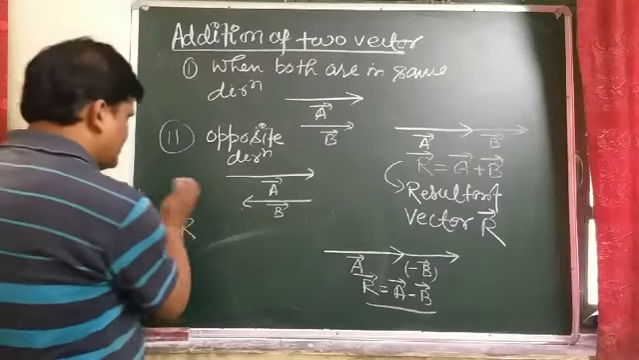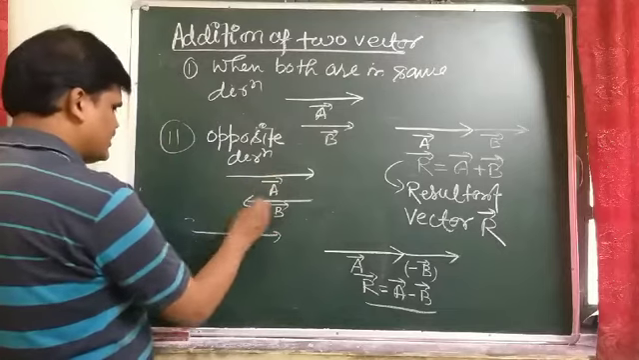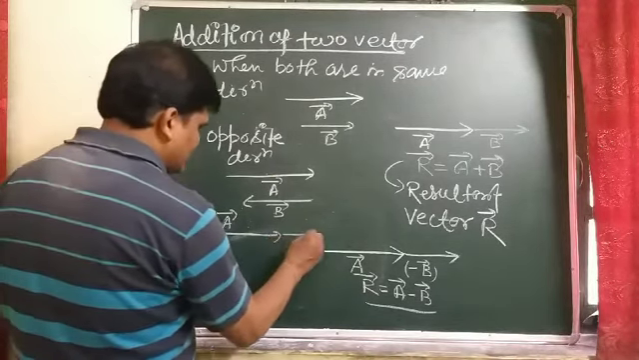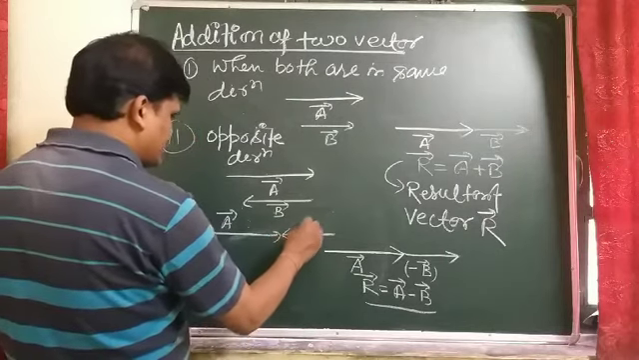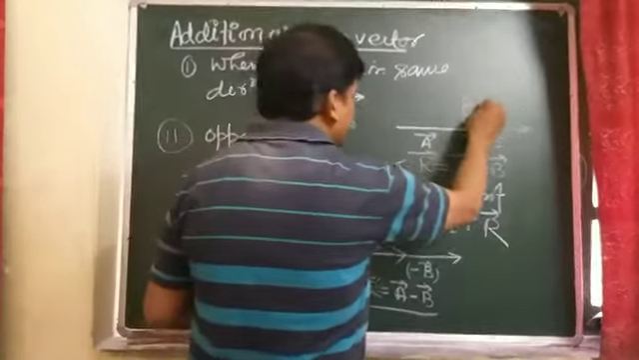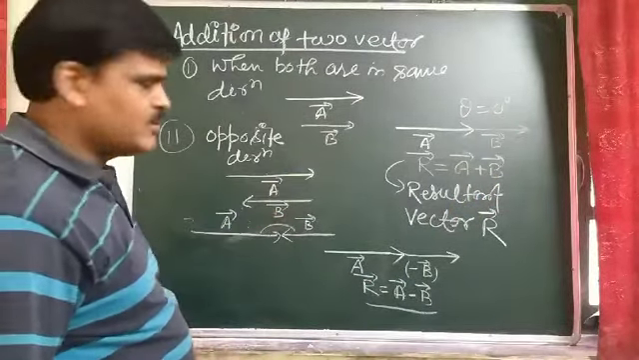Here vector A has a magnitude more than vector B, and we take the direction of vector B in this direction. So the angle between them is what? Theta equals 0 degree. If two vectors act in the same direction, the angle between them is 0 degree.